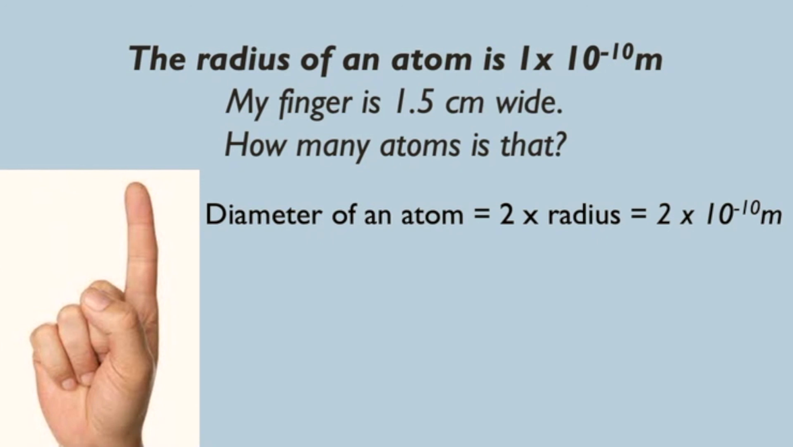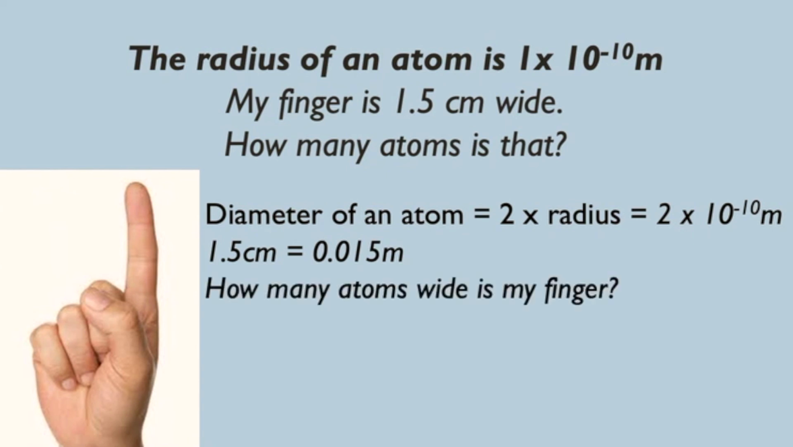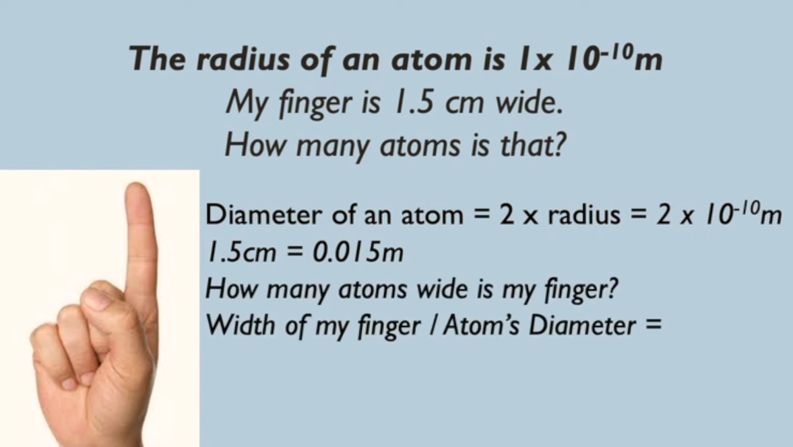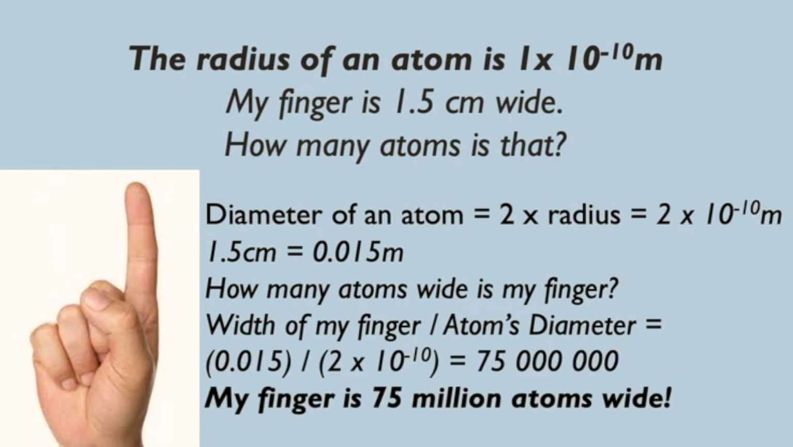So if the radius of an atom is 1 times 10 to the minus 10, the diameter of an atom is 2 times the radius, so that's 2 times 10 to the minus 10 meters. 1.5 centimeters equals 0.015 meters. How many atoms wide is my finger then? The width of my finger divided by the atom's diameter equals 75 million.